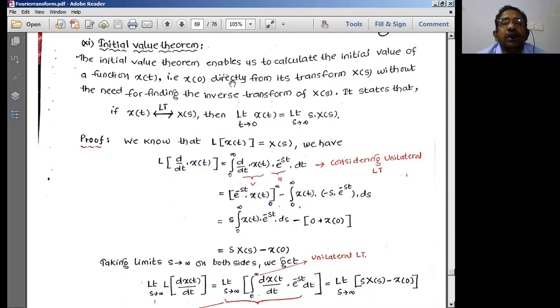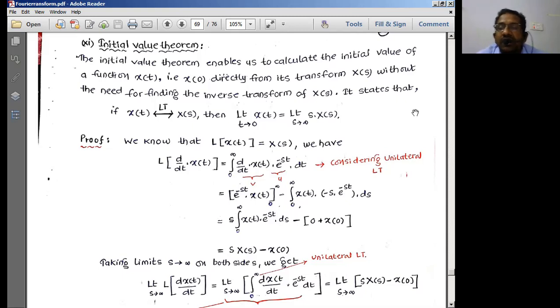Therefore the initial value theorem enables us to calculate the initial value of the function x of t, that is x of t at t equal to 0, meaning x of 0, directly from its transform x of s, without the need for finding the inverse transform of the signal x of s. If x of s is given to us, we could find the initial value of the signal after finding the inverse Laplace transform.